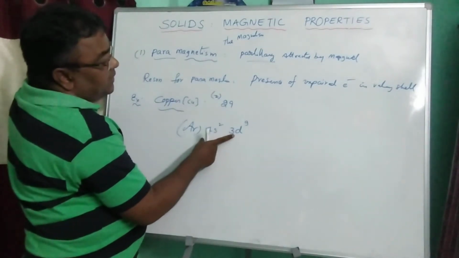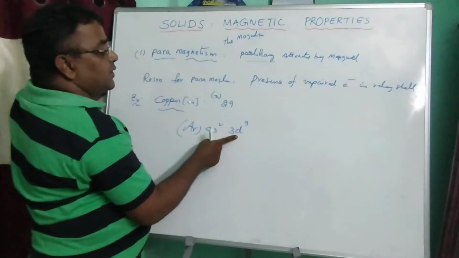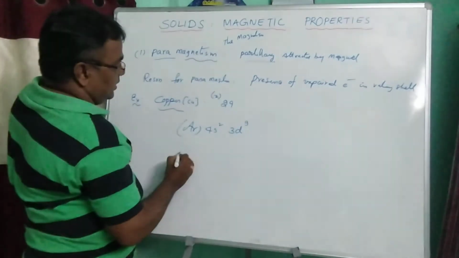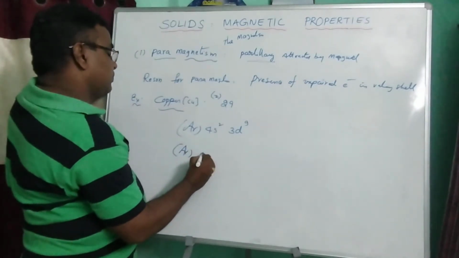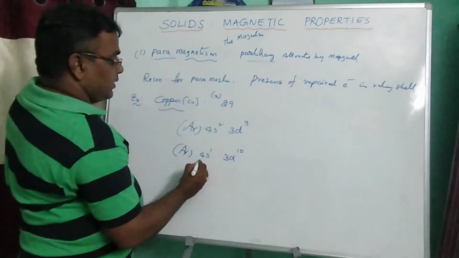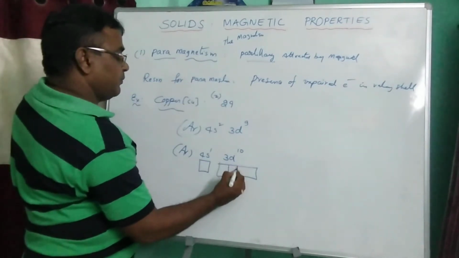In copper the major orbital is 3d, which is 3d9, so it requires one more electron to be fully filled. So by applying stability, the configuration is argon 4s1, 3d10.